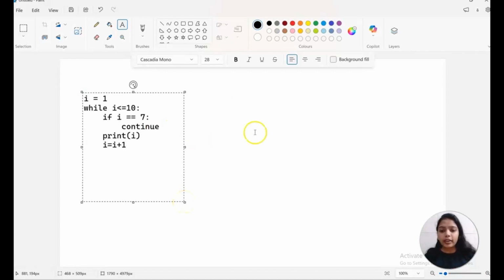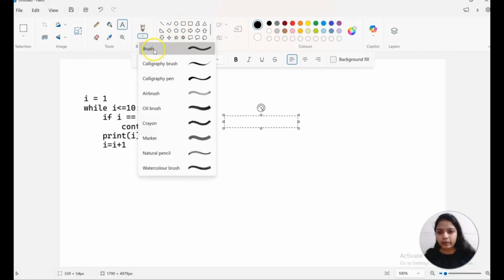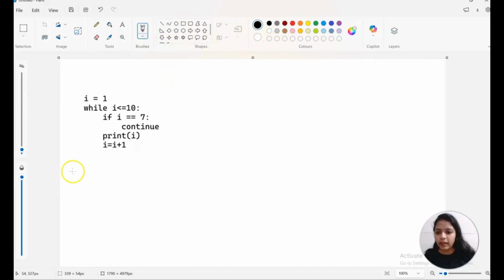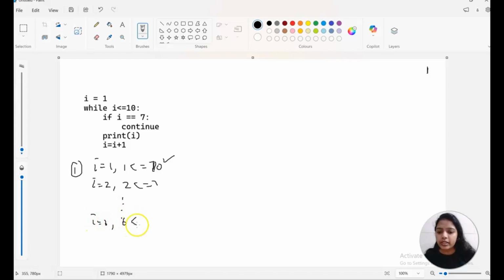Okay. So here, if you see, I equals 1. First iteration, I equals 1. 1 is less than 7, 1 is less than or equal to 10. Yes, it will print 1. Then I equals 2. 2 is less than 7, then 3, 4, 5, 6. Till 6 it will work the same. 6 is less than or equal to 7, condition true. So it will print 1, 2, 3, 4, 5, 6.